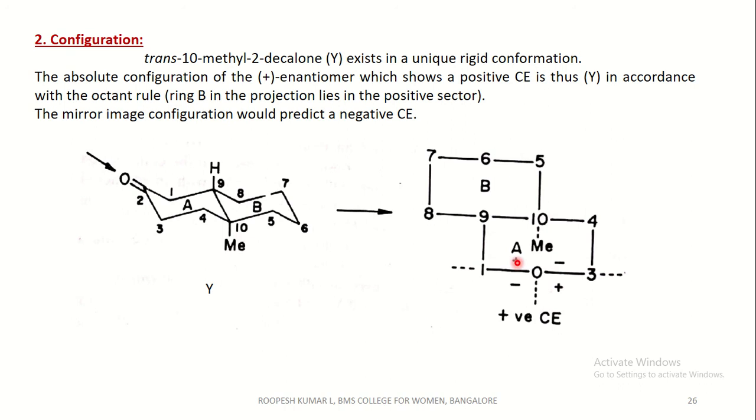And you can see here, this is a positive Cotton effect. The methyl group falls at the upper left, since it is an equatorial position. This is an equatorial, not an axial position, hence it comes to the upper left, which is a positive Cotton effect. Whereas the mirror image configuration, since it is a chiral molecule, is the other isomer, which gives a negative Cotton effect, whereas this isomer shows a positive Cotton effect.